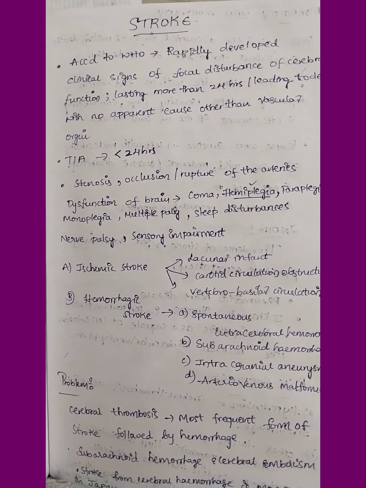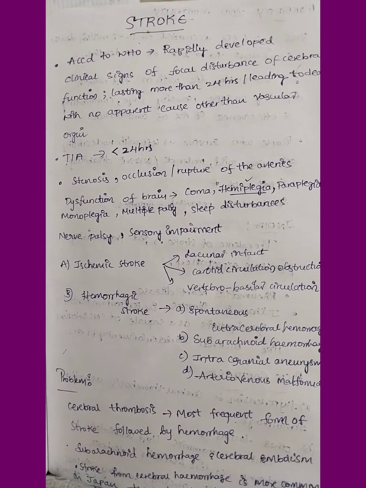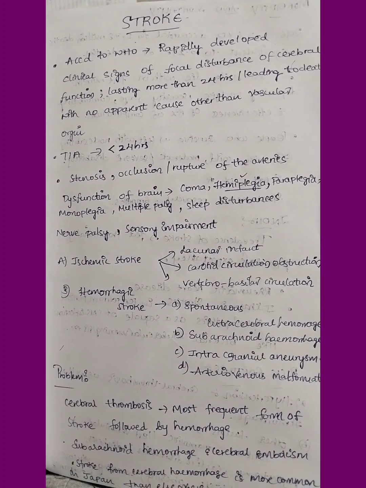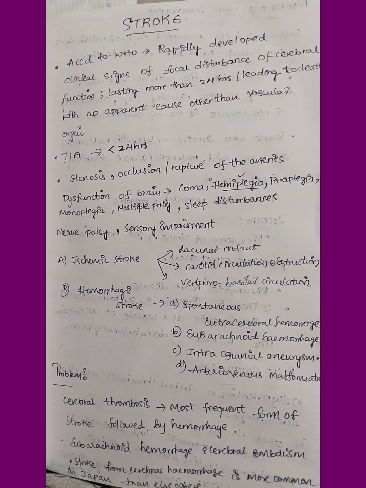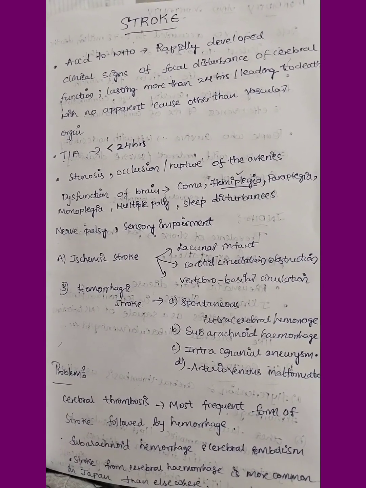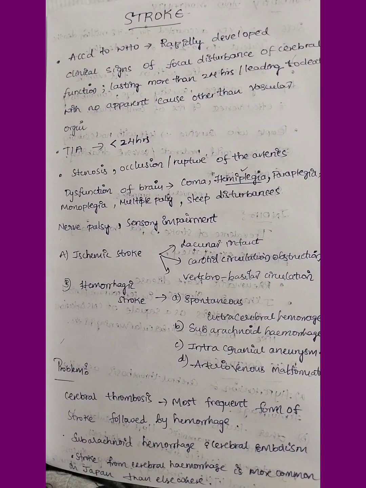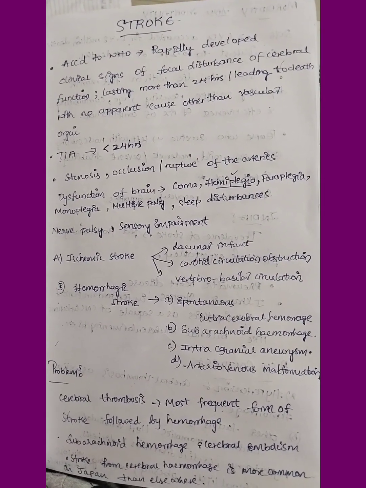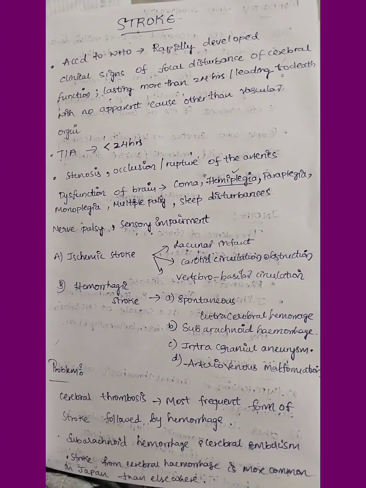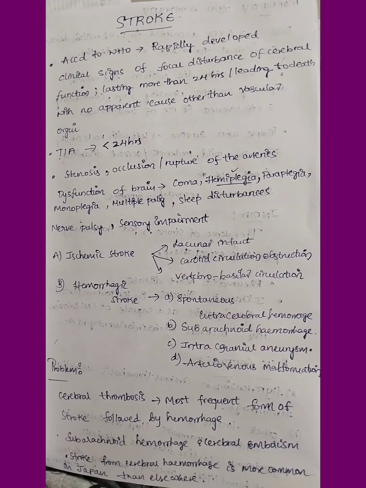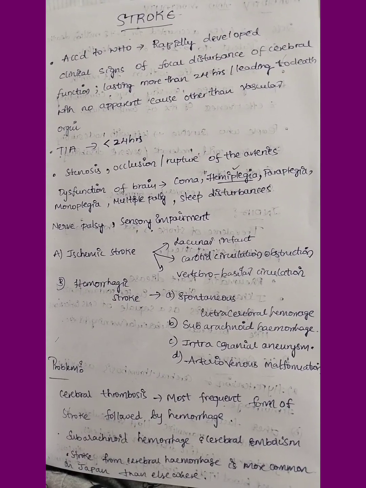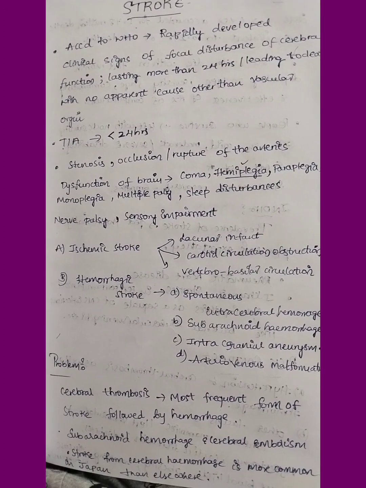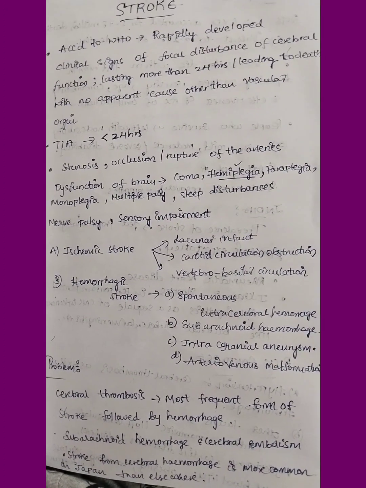According to WHO, the definition is a disturbance in cerebral function. It is a focal disturbance of cerebral function which lasts more than 24 hours, leading to death, with no apparent cause other than vascular origin. We should distinguish between stroke and transient ischemic attack, which has a duration of less than 24 hours. So in history we ask the OD parameters, so that we can differentiate between stroke and TIA.